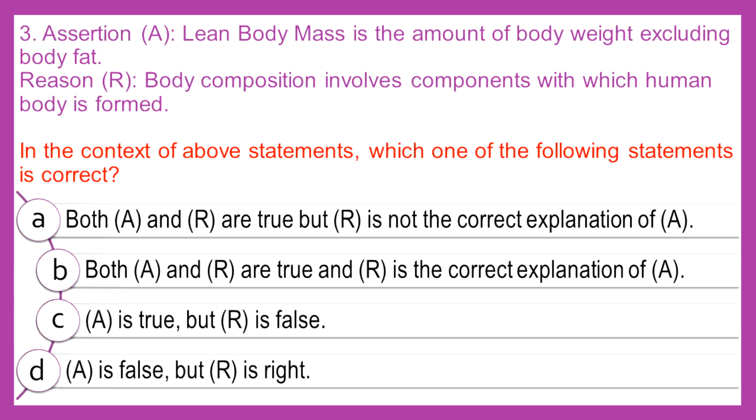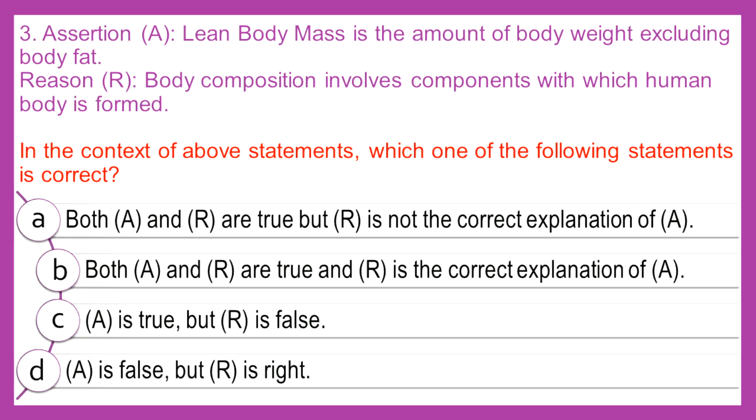Question number 3 is: Assertion A, lean body mass is the amount of body weight excluding body fat. The reason R is body composition involves components with which the human body is formed. In the context of the above statements, which one of the following statements is correct? Both A and R are true, but R is not the correct explanation of A. Both A and R are true and R is the correct explanation of A.